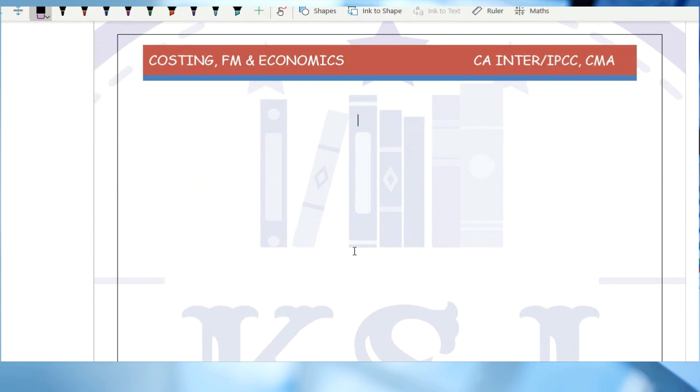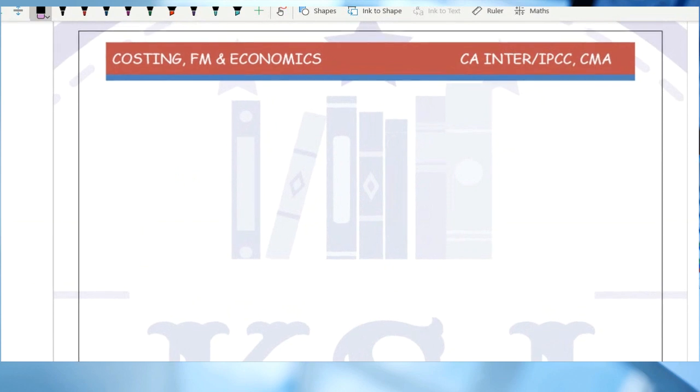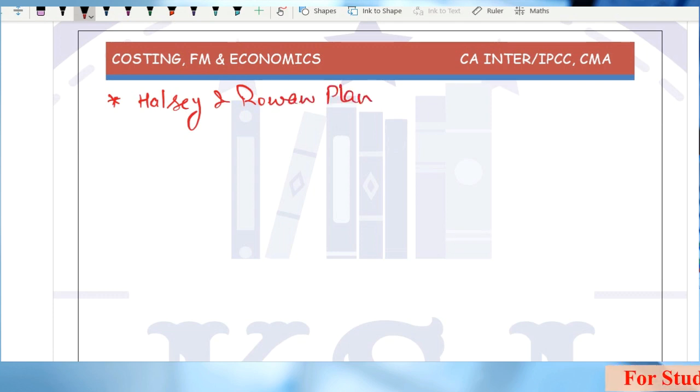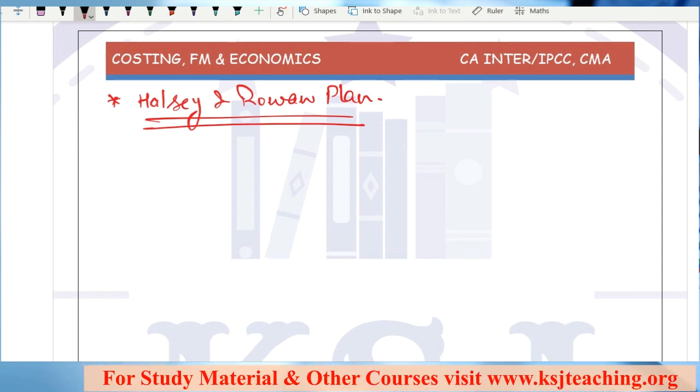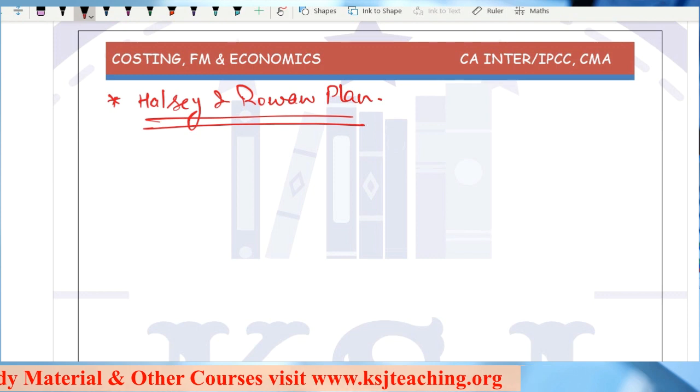So we are going to continue with our session on labor costing, and what we have been discussing: the Halsey and Rowan plan, right? In the last lecture, we did some practical problems, and we are going to continue with the practical problems on the Halsey and Rowan plan.